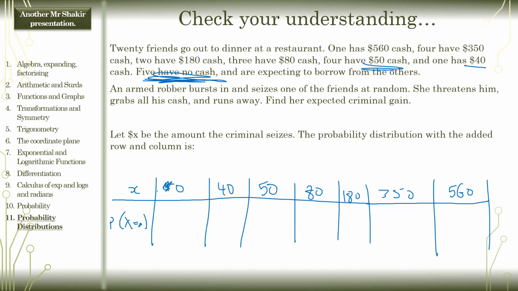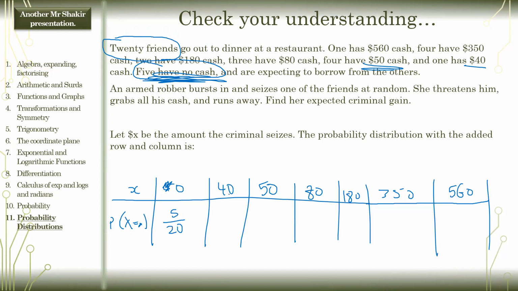All right, so what's the probability that she got $0? Well, there's 5 people without any cash. How many people actually went out? 20 friends went out. So it's going to be 5 out of 20 people had $0. So the probability that she got $0 is 5 out of 20, which is 1/4. We're just going to leave it as 5/20 for the time.